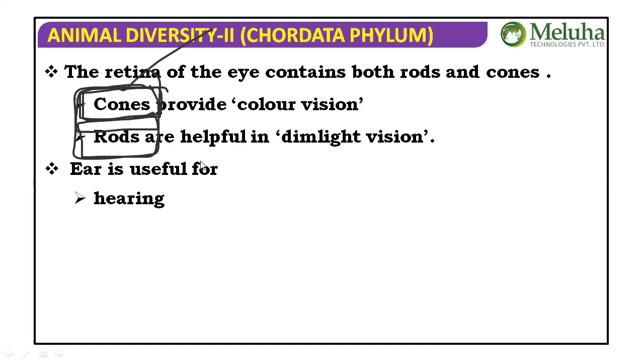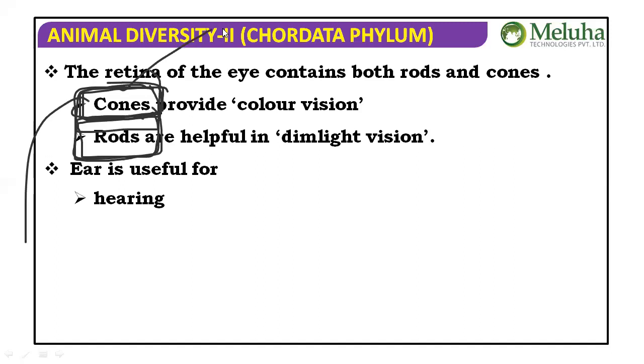When power is gone, cones cannot work. That's why for a period of time everything is completely dark. But when a little bit of light is present during the power cut, even moonlight, using that little bit of light the rods are going to be activated.